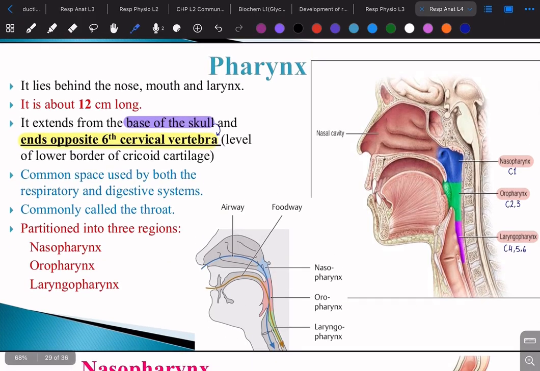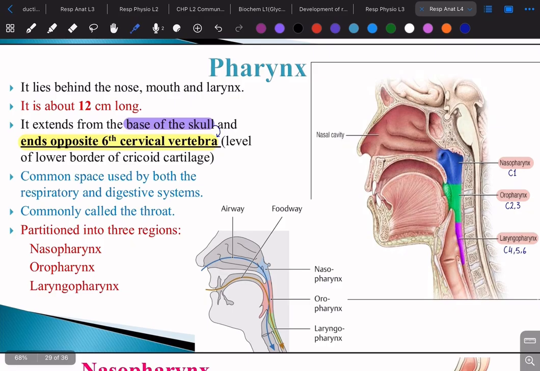Now let's move to the pharynx. For the pharynx, we need to know where it arises from. It arises from, or starts from, the base of the skull. So this is the nasal cavity, it starts from here, the base of the skull. When it arises from the base of the skull, it goes down up till C6, cervical vertebra number 6. So it starts from the base of the skull all the way to C6.